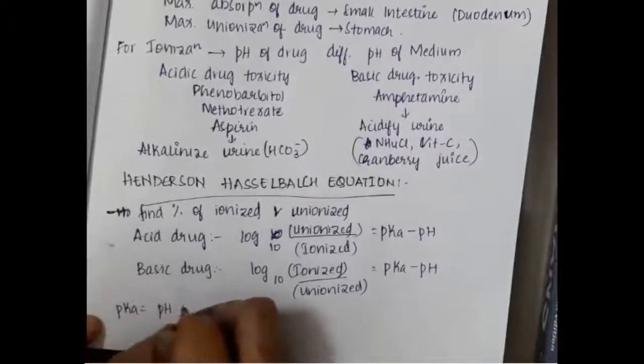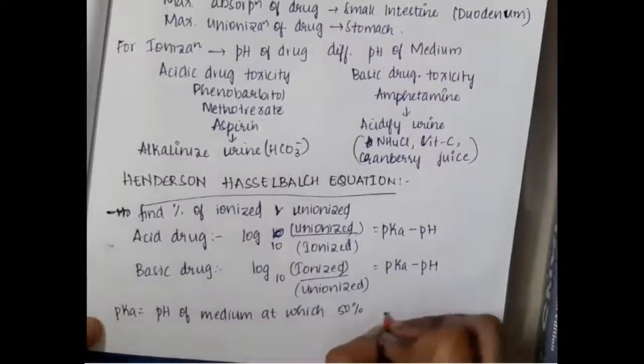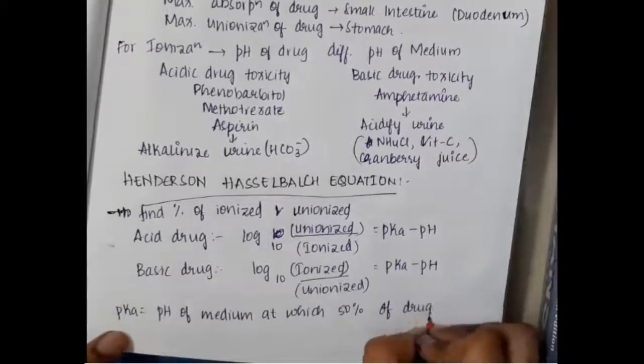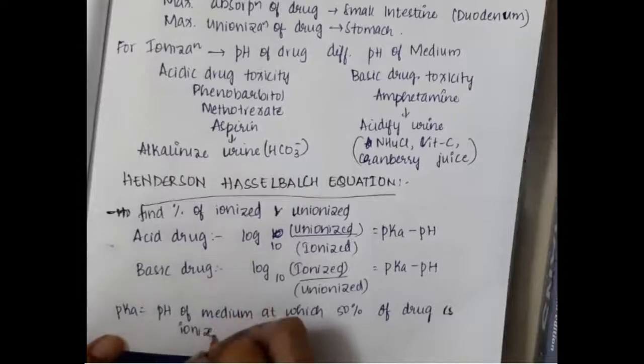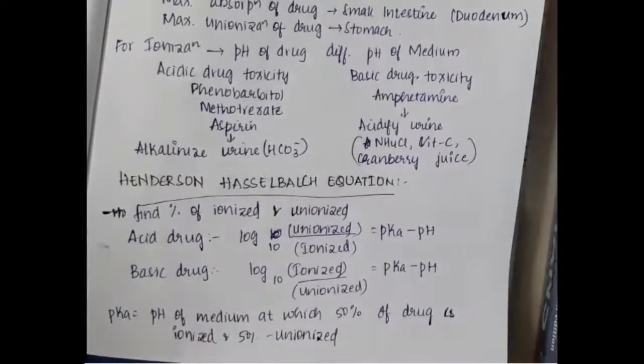Now, pKa. What is pKa? pKa is the pH of the medium at which 50% of the drug is in ionized form and 50% of the drug is in unionized form. That is, the pKa of a drug is the pH of the medium at which 50% of the drug is in ionized form and 50% is in unionized form.